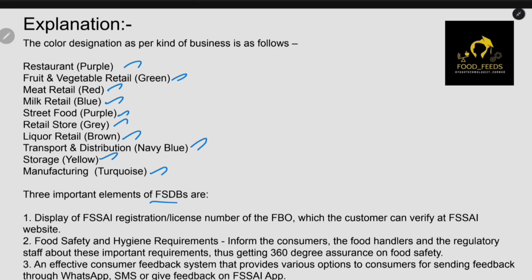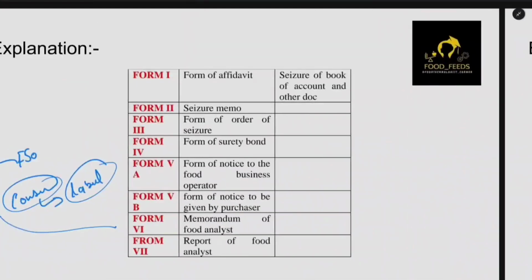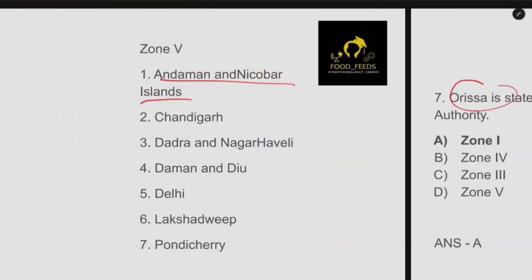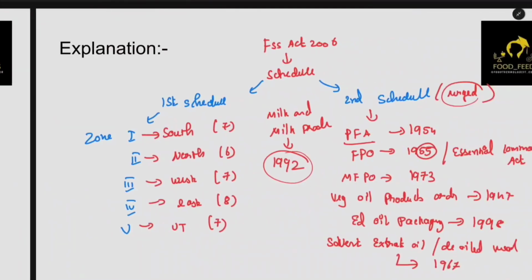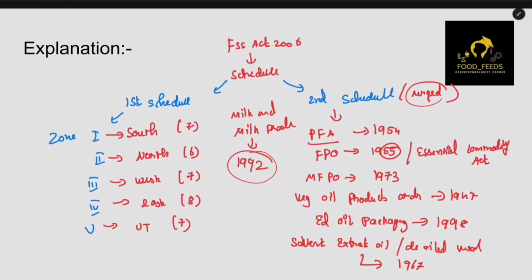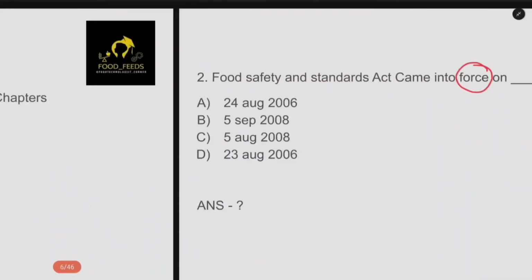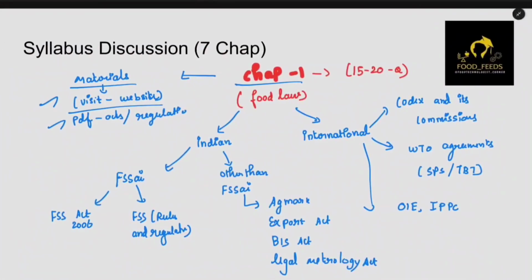Okay, now we have almost come to the end of the session. In the first session we have just discussed the first part, which is the FSS Act. In the next section we'll discuss the regulation. Also we have told you about chapter 2 and chapter 7. We will try to discuss those chapters too, as those chapters are also important. So we have just discussed this part, and the rest will be discussed in the following classes.